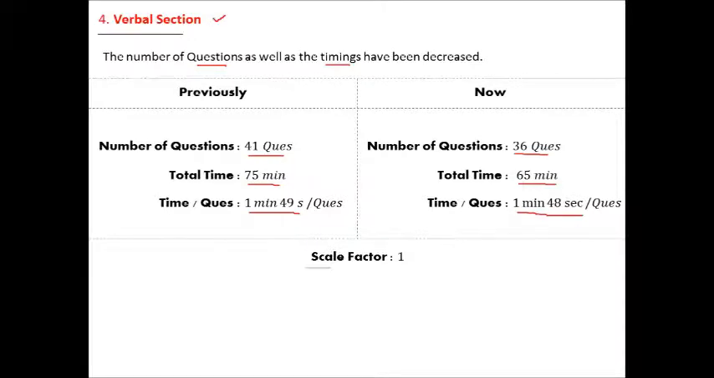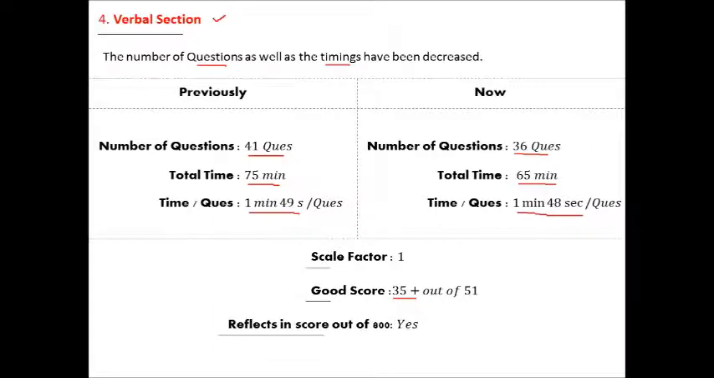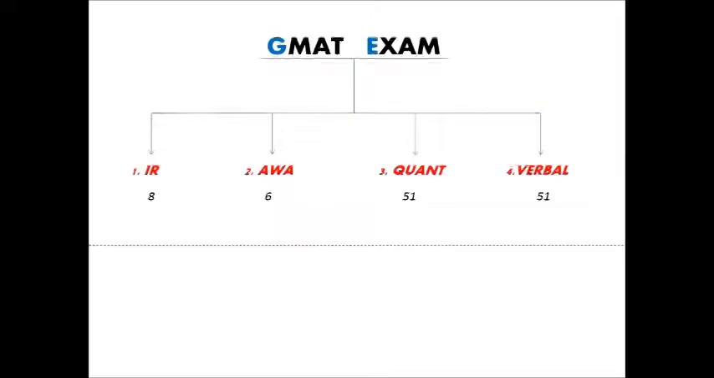The scale factor is 1, similar to Quant. The score is also out of 51, but a good score here is 35 or 35 plus. Does it reflect in the score out of 800? Definitely yes. So the Quant and the Verbal sections are going to make your score out of 800. You'll get a score from 200 to 800. The time per question is almost the same, so not much difference over here in terms of time per question.